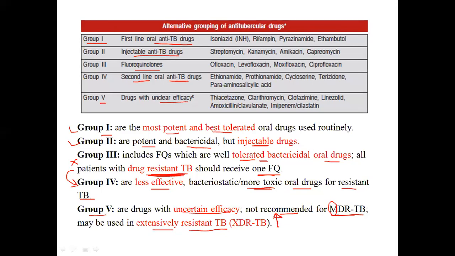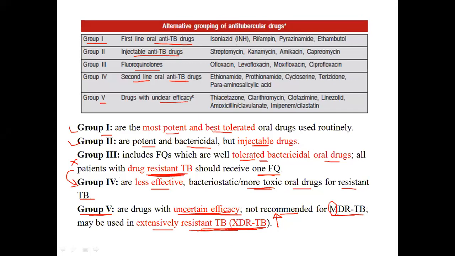The extent or severity of resistance development is high in this case. So when it becomes very resistant, in that case we can go with group 5. But in group 5 we are not certain, we do not have surety about the efficacy of the drug. But as a last option we can go with this drug. So these are the 5 main groupings of the anti-TB drugs.